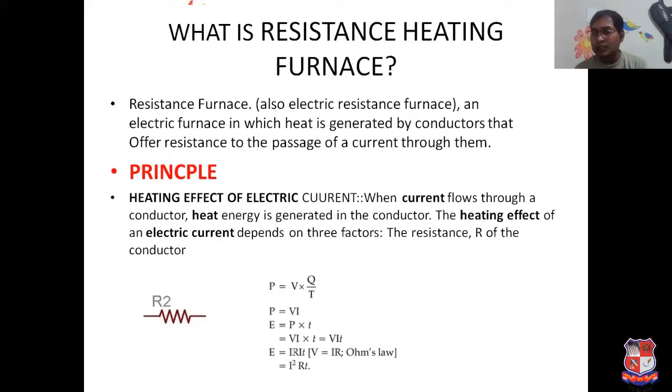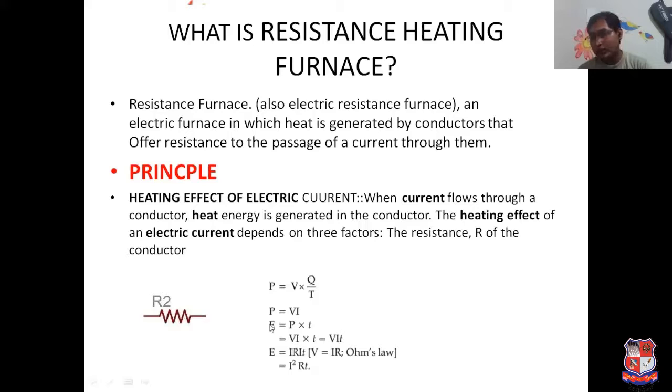Power P is always equal to V into I. Since I want everything in terms of current, in place of V we can write I into R, which gives the equation of power.